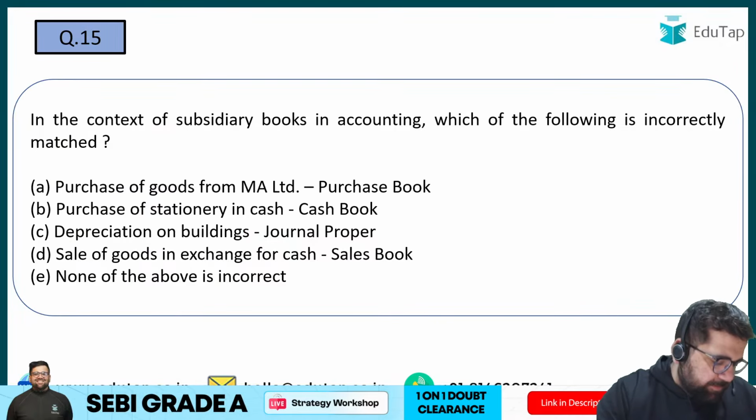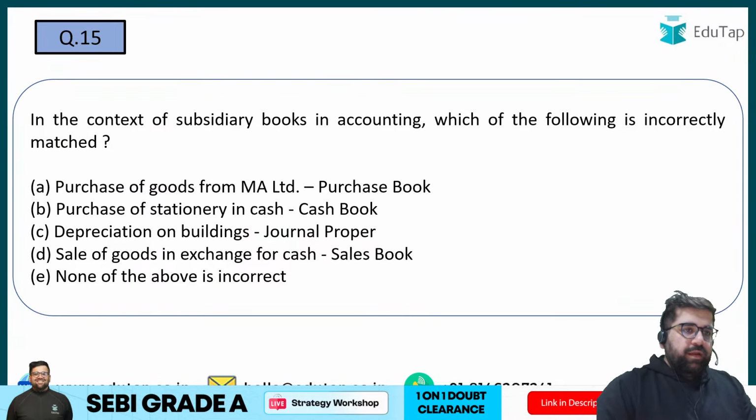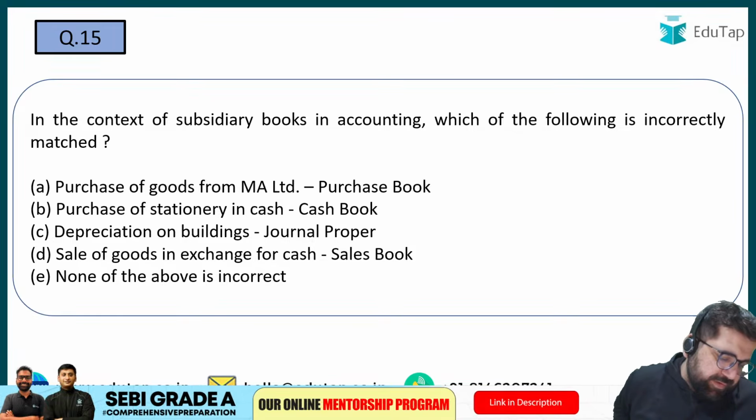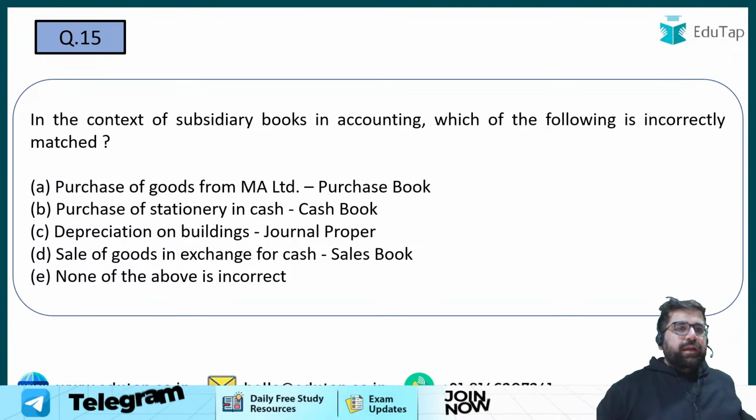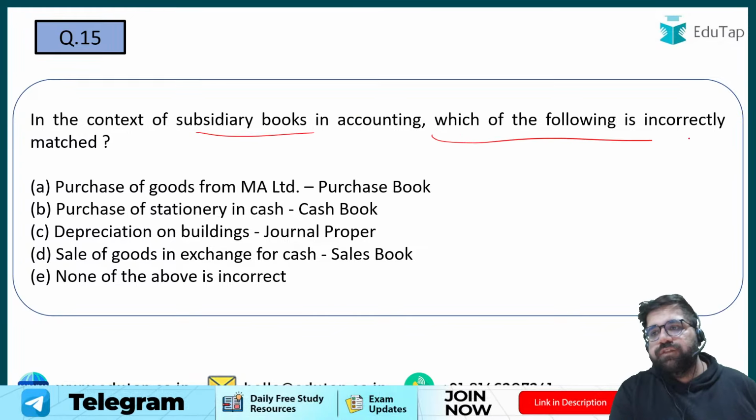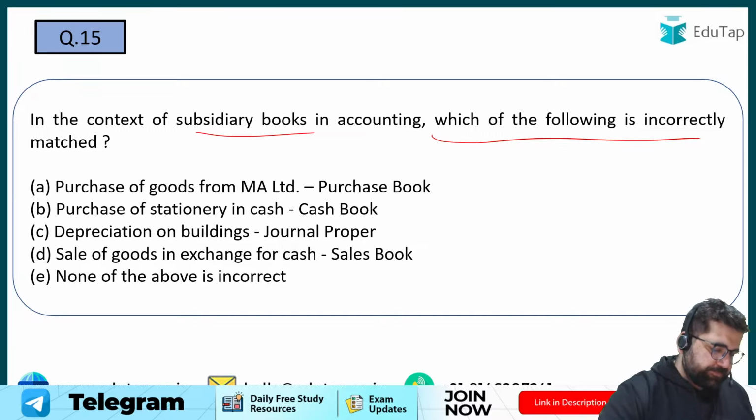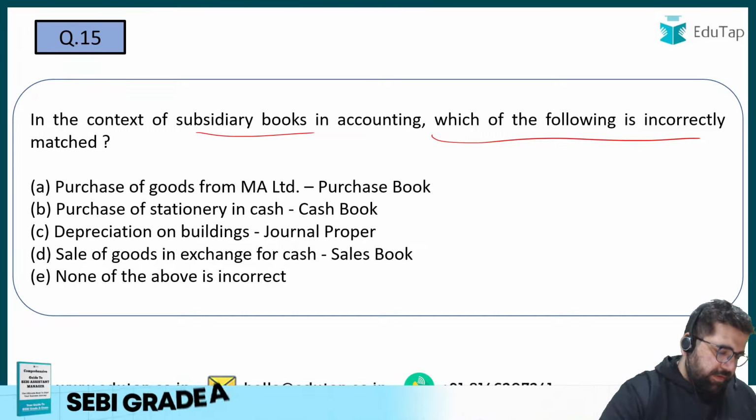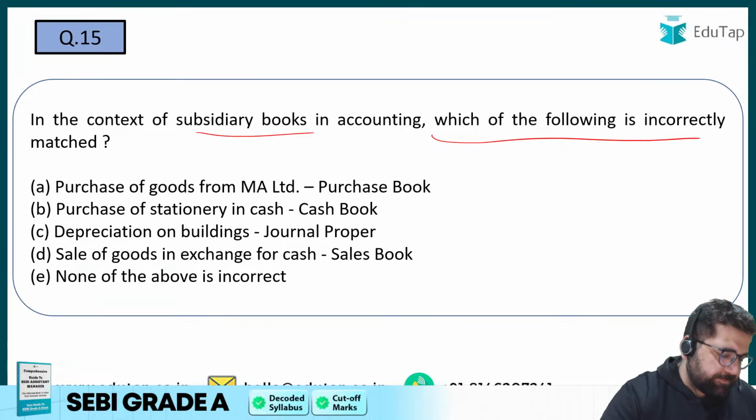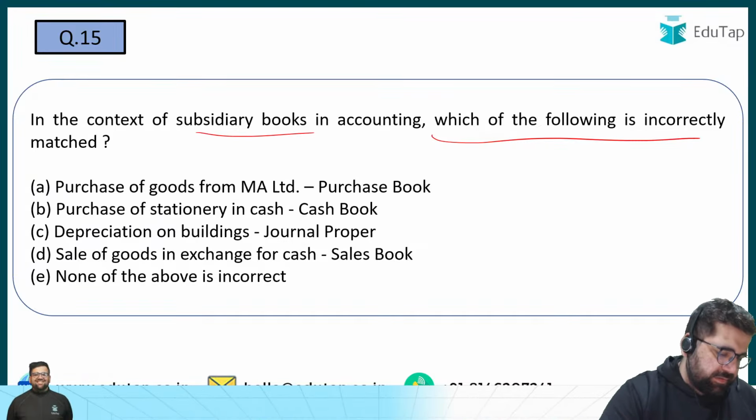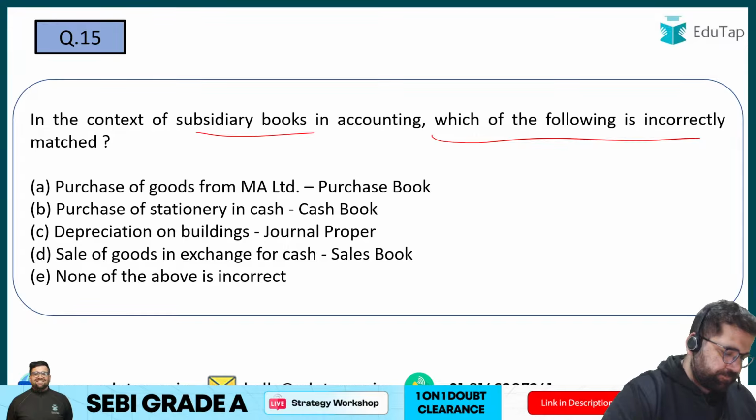Next question again from chapter number 4. In the context of subsidiary books in accounting, which of the following is incorrectly matched? Application based question. Try to answer this. Which of the following is incorrectly matched? Tell me the right answer of this particular question. Please let me know the right answer. All of you, please answer this particular question. What will be the correct answer?